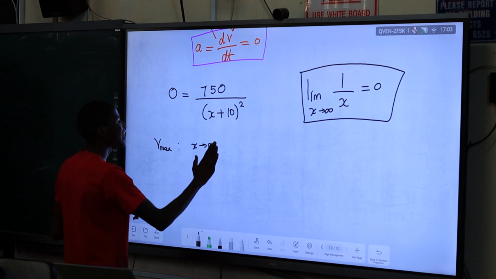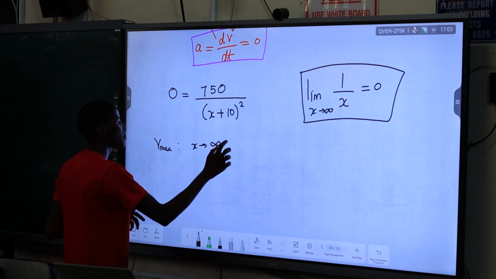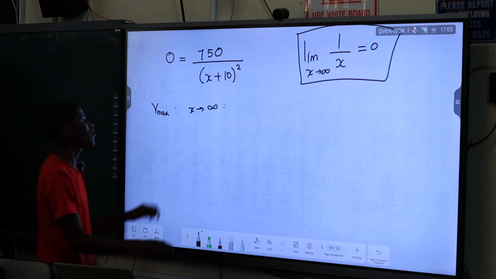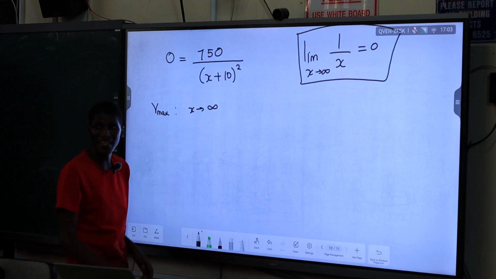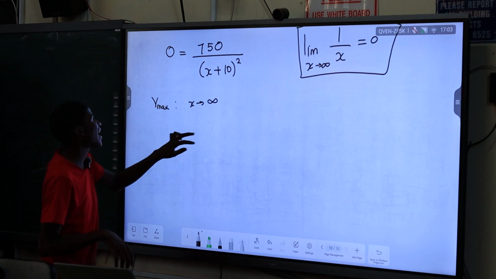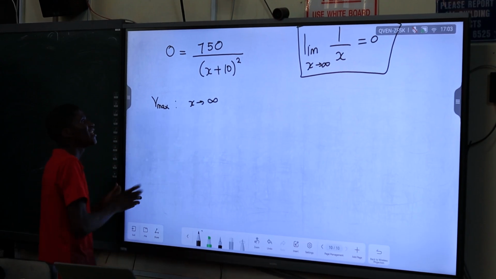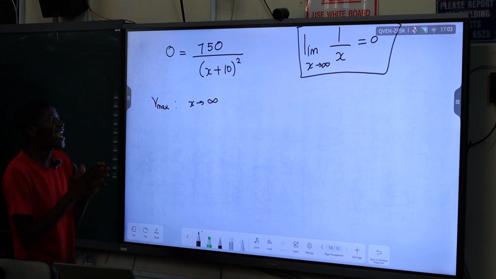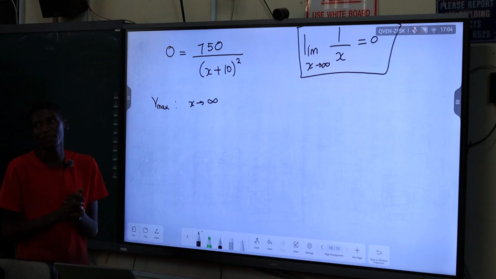Again, it's just an approximation. It's not going to be a particular value, but your x must become bigger and bigger. Your displacement must be very big. So let's approximate x to infinity and try to solve what must be the maximum velocity.